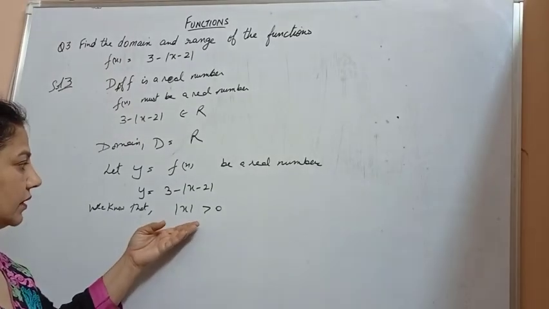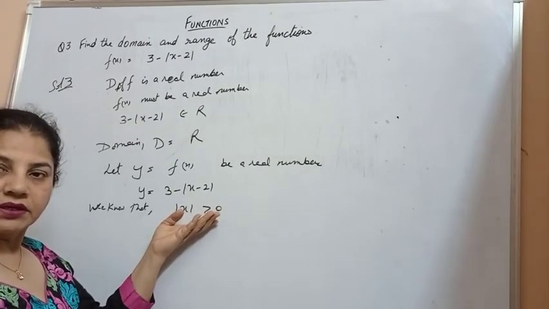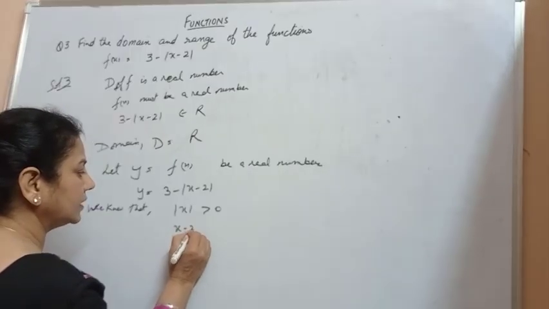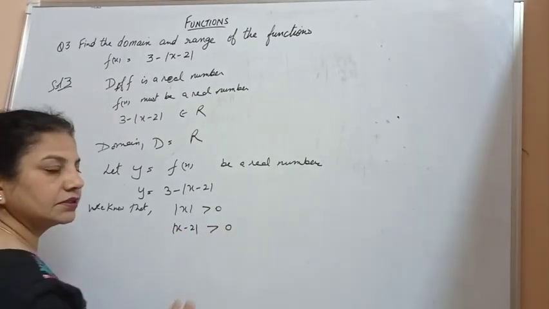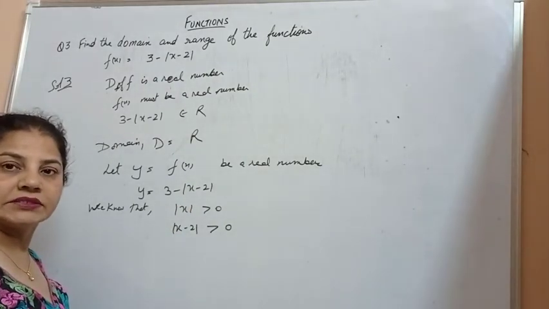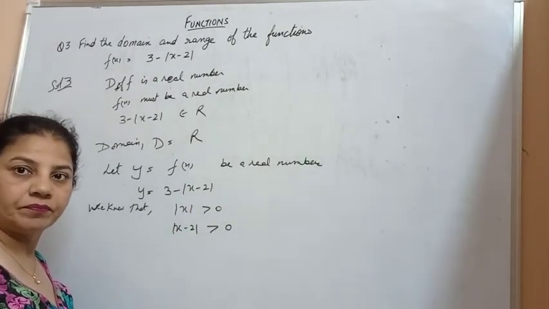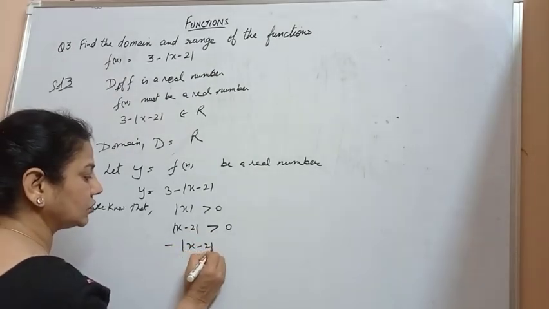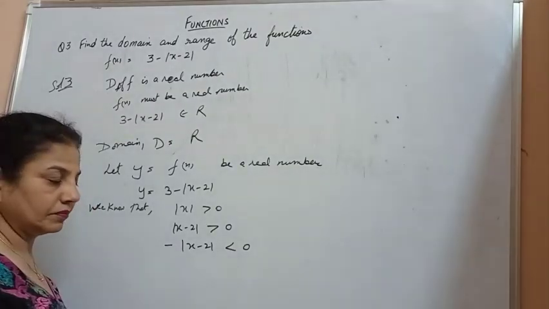Magnitude of any given number is greater than or equal to 0. So we have mod x minus 2 is also greater than or equal to 0. Subtract this, minus of mod x minus 2 is less than or equal to 0.